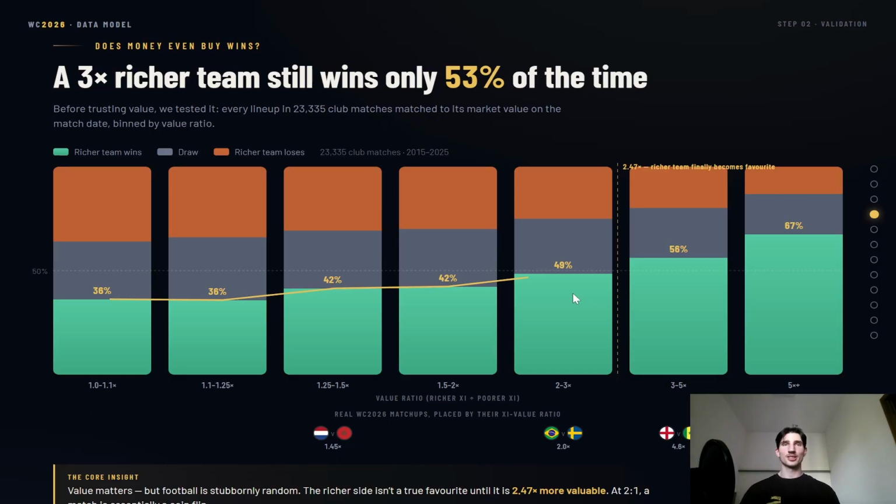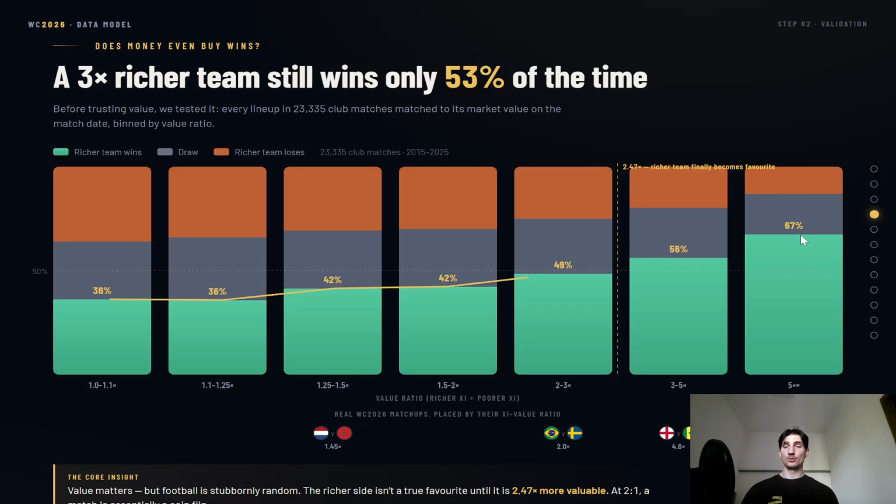And so the value is not that great of a predictor, but you can see that, okay, if a team is more than 5 times the value of the other team, then already it's about 67%, so about a 2 to 1 chance of winning compared to drawing and losing, right? If we would go even more extreme to something like 10 times the value of another team, we wouldn't really get such data, because usually there are some caps and limits on the value of teams in the high leagues, but we might see phenomena like these at the World Cup, right? Given what different teams we might have there.